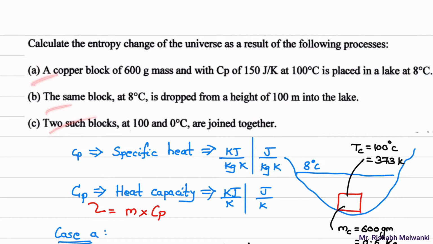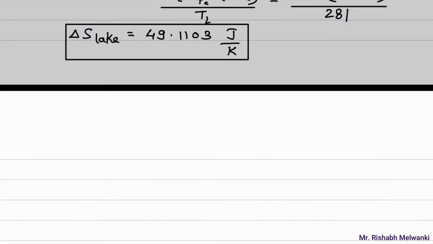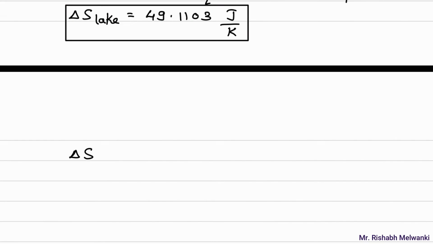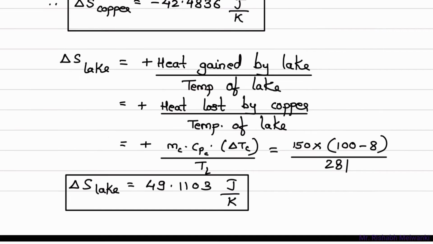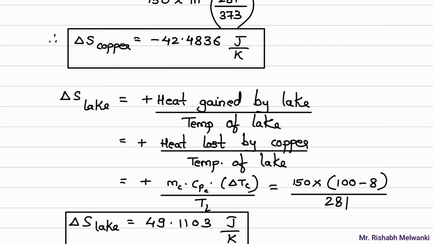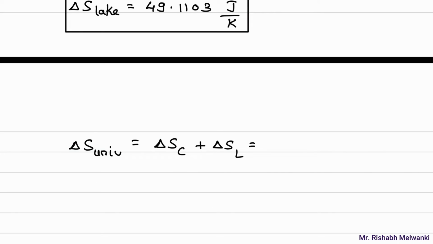So for case A, what will be the entropy change of universe? I'll write that delta S of universe will be equal to delta S of copper plus delta S of lake. Delta S of copper is a negative value, so I'll write down this value, minus 42.4836, plus delta S of lake, which is 49.1103.